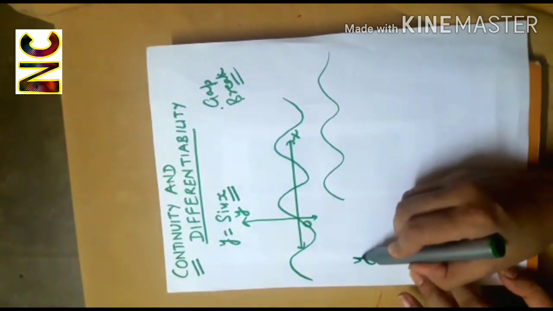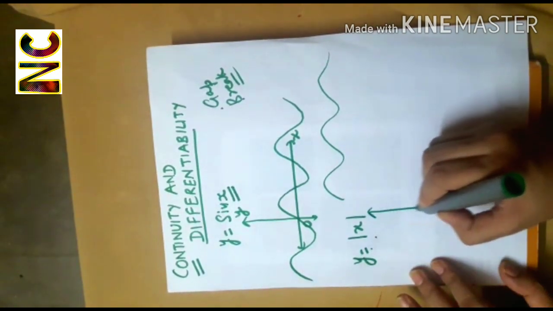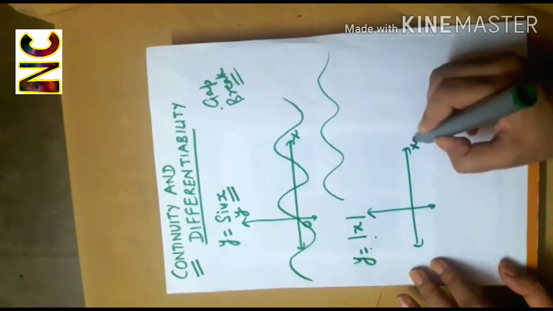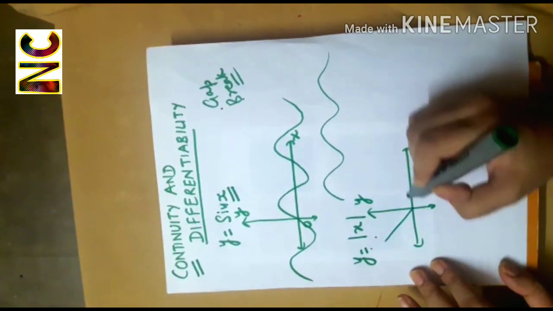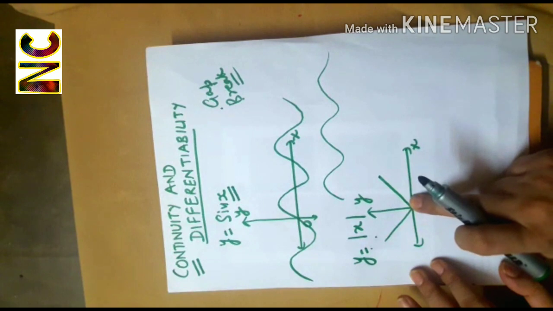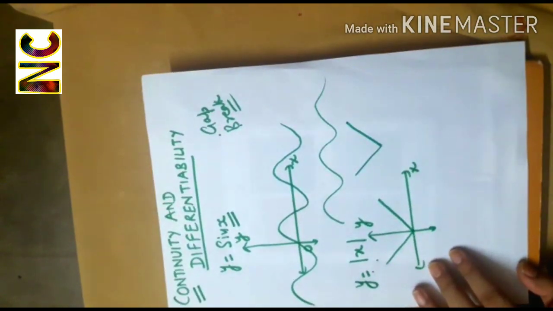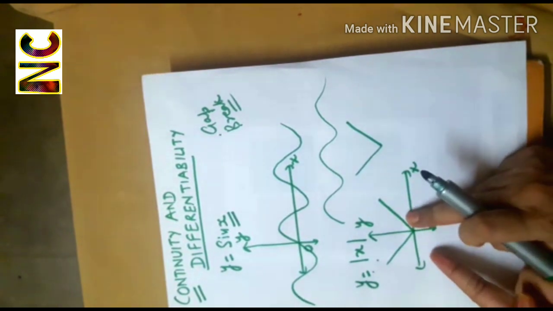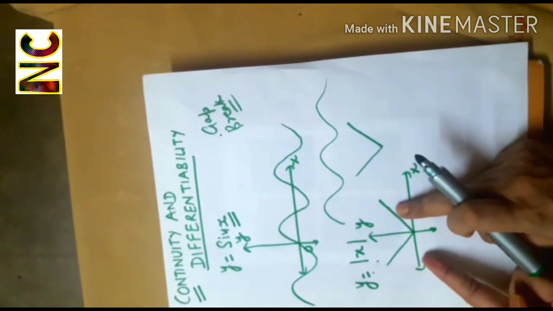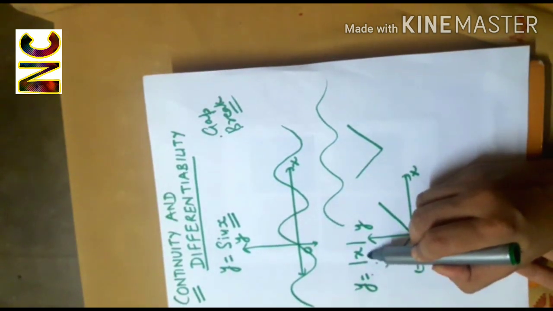Similarly, the modulus function y equals absolute value of x. If you are able to recall, the graph of this function was something like this. Now, can you draw this graph in a single stroke without lifting your pen from the paper? Yes, we can draw. So that means there are no gaps or break in the function. So modulus function is also an example of continuous function.